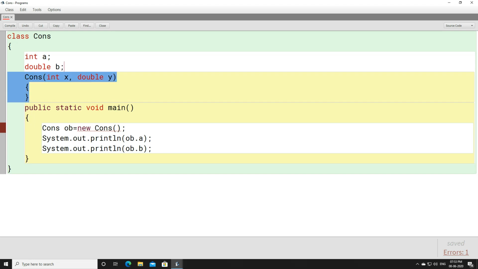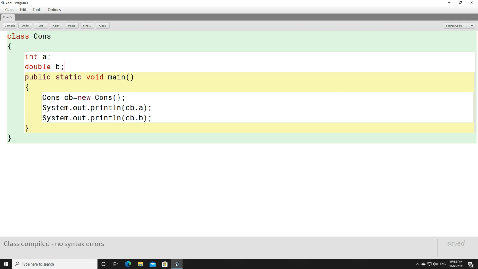But if you don't have a parameterized constructor here, this is going to compile. The reason is, if you don't have any constructor, then automatically a default constructor will be created by the compiler in the background.